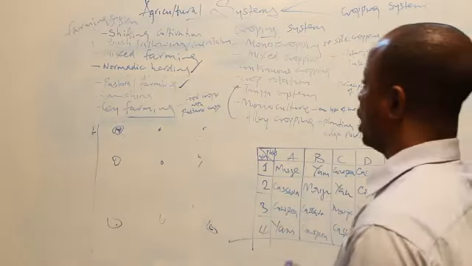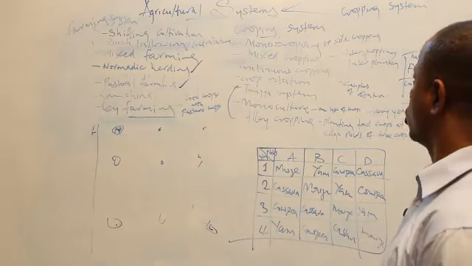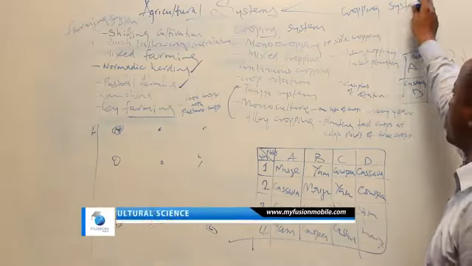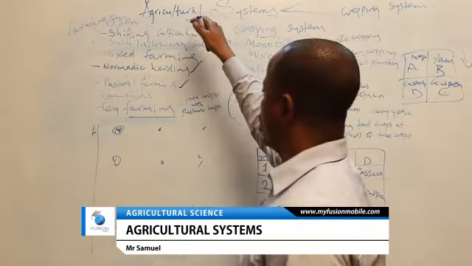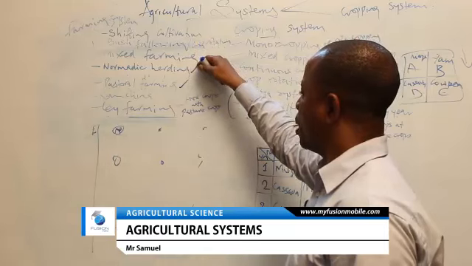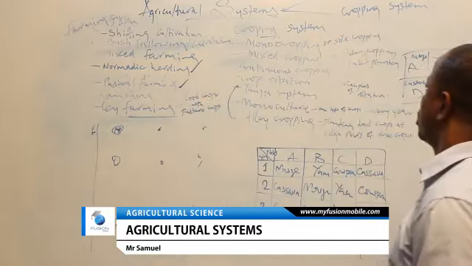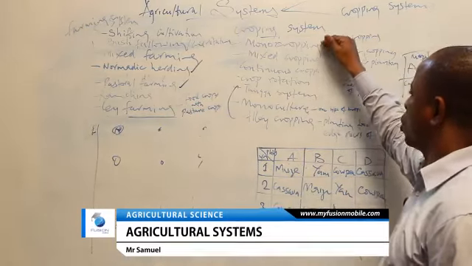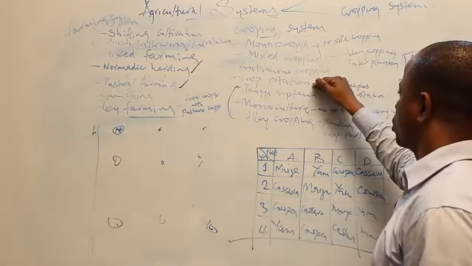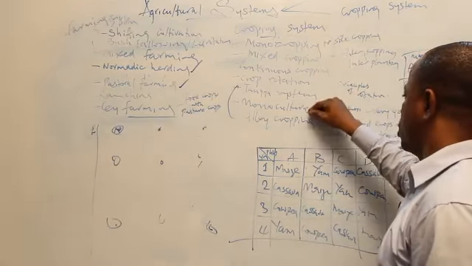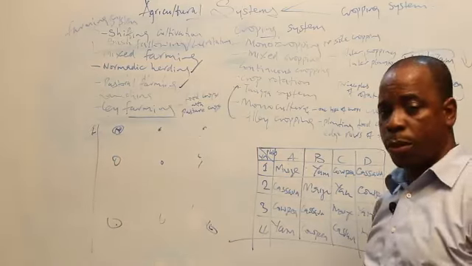All these put together are agricultural systems. Now, don't forget, agricultural systems are broken into two: you have the farming systems and you have the cropping systems. The farming systems include shifting cultivation, bush fallowing, mixed farming, nomadic herding, pastoral farming, ranching, and livestock farming. Whereas the cropping systems include monocropping, mixed cropping, continuous cropping, crop rotation, Taungya system, monoculture, and alley cropping.